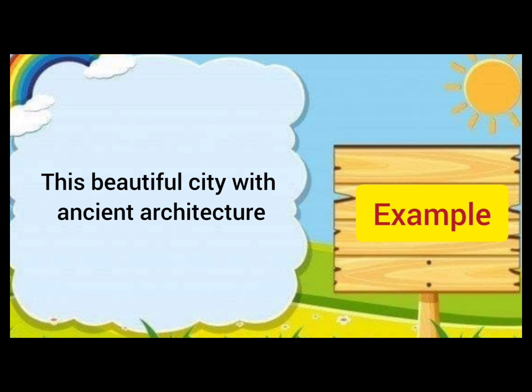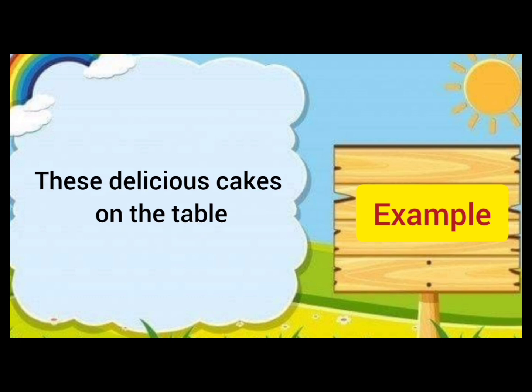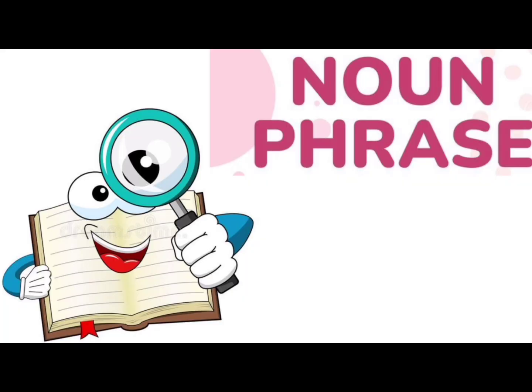City is noun, with ancient architecture is a post modifier here. These delicious cakes on the table. Now you have to identify where is the pre-modifier, where is the post modifier, and where is the noun. Now all these examples illustrate how pre-modifiers, nouns, and post modifiers work together to provide more information about any noun.